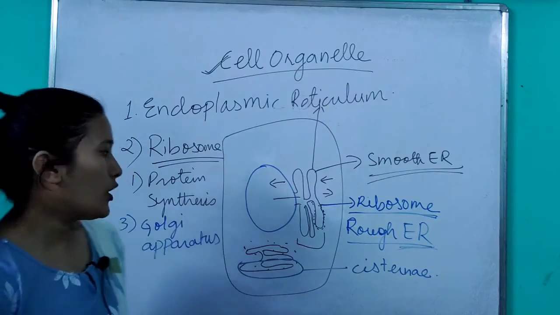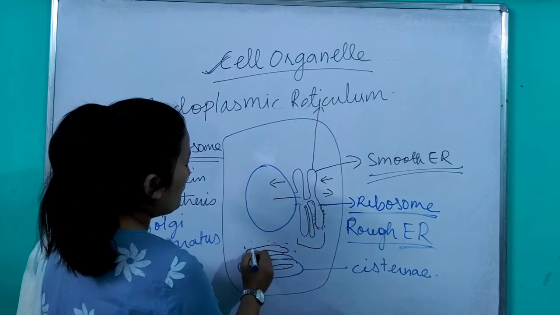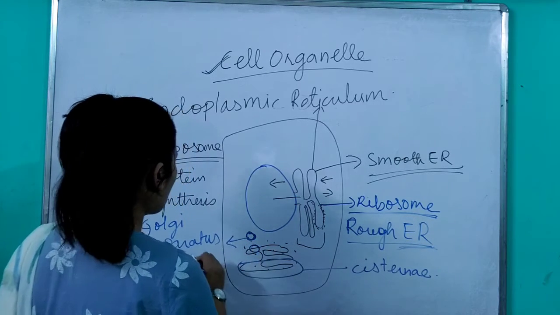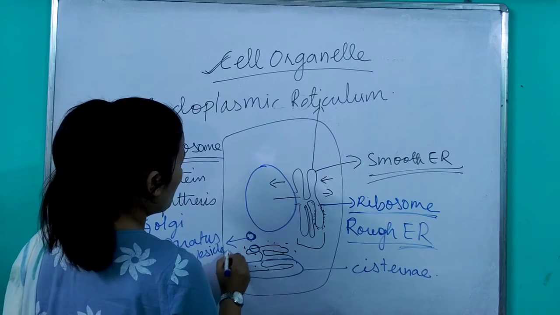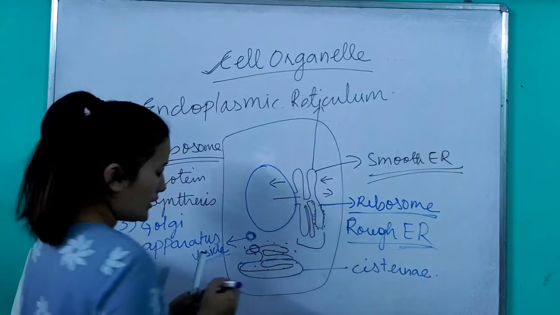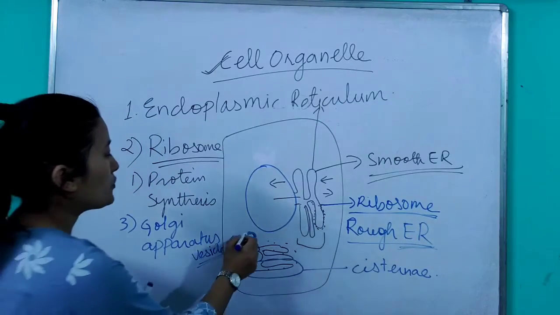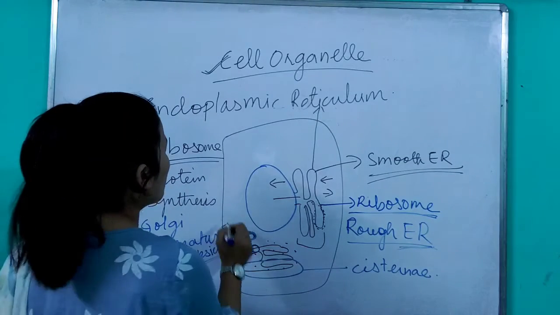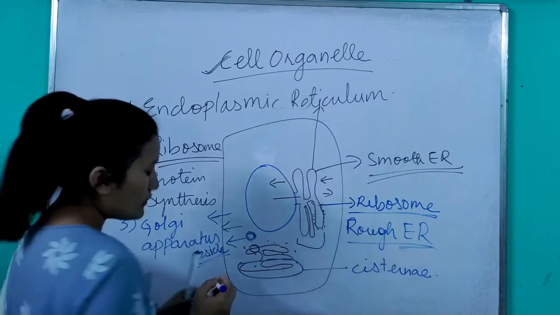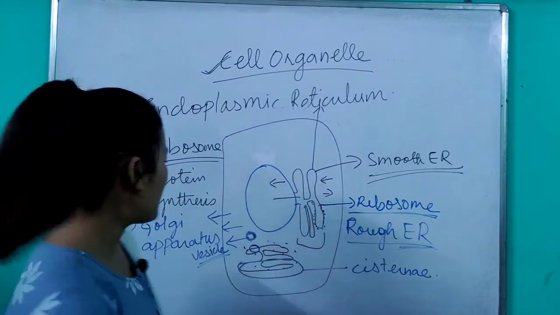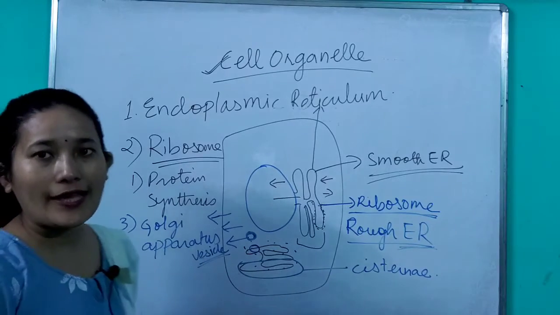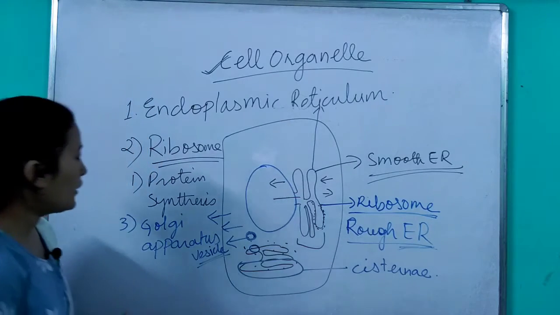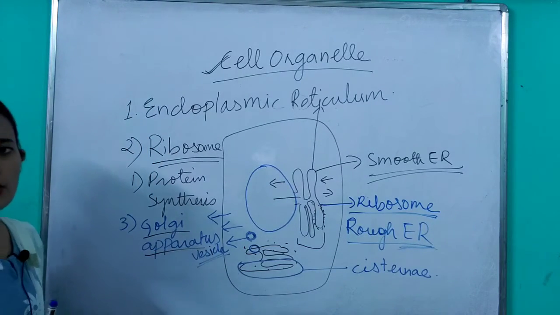When the processing is complete, a portion of the cisternae buds out, and this is referred to as a vesicle. The budded portion is referred to as a vesicle, and this contains the processed protein. This protein will go near the cell membrane and diffuse within the cell membrane, or it will be transported outside the cell if it is required there. This vesicle consists of enzymes and hormones which are important for the cell. So the third, Golgi apparatus, I think this one is also clear.